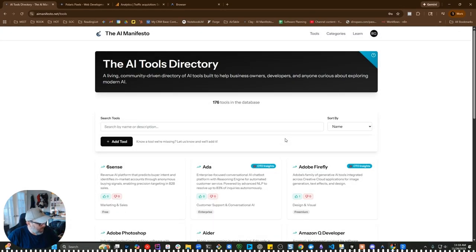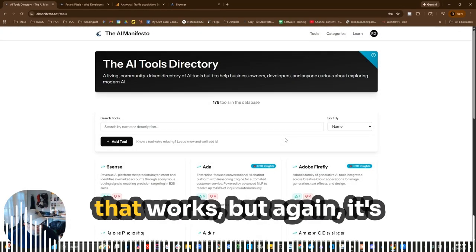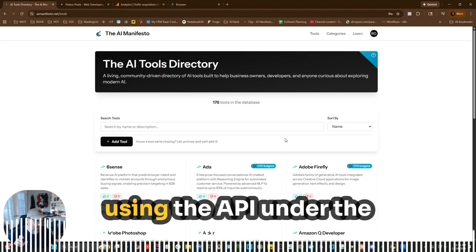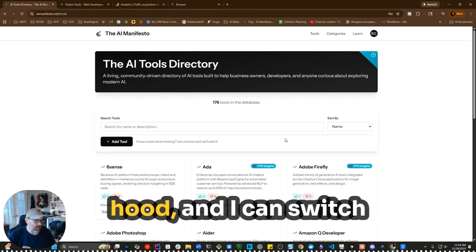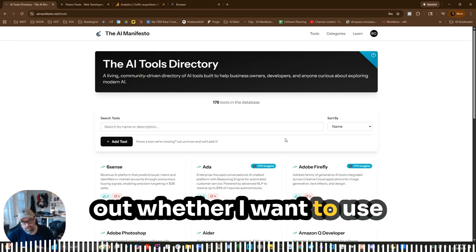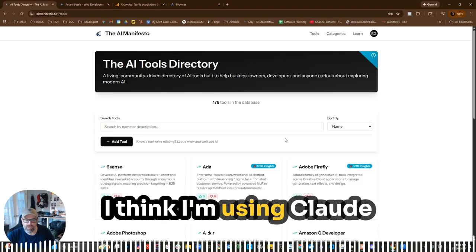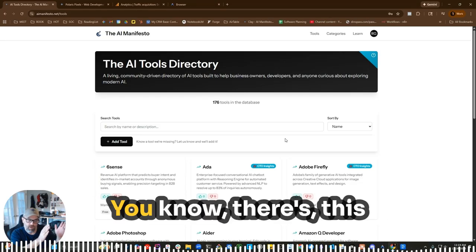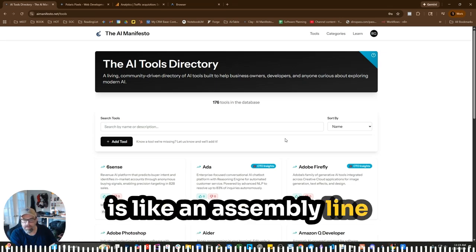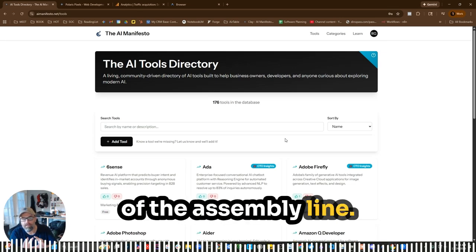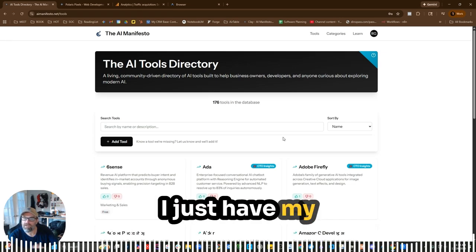Great. You know, I could talk more about that, how that works, but again, it's using the API under the hood, and I can switch out whether I want to use Claude or DeepSeek or OpenAI. I think I'm using Claude right now, but this is like an assembly line, and there's that piece of the assembly line. It actually works great. I just have my duplicate detection.